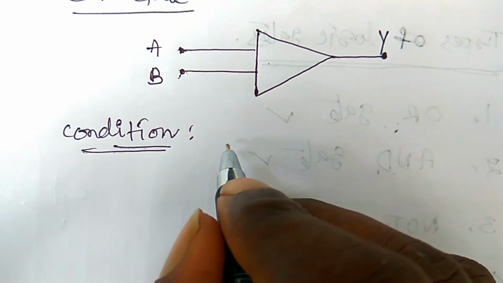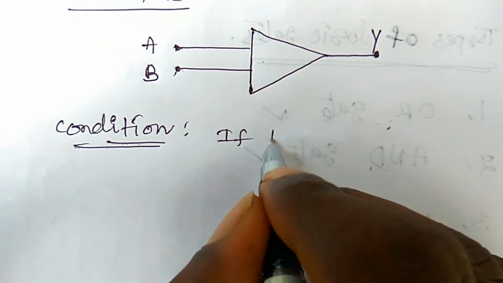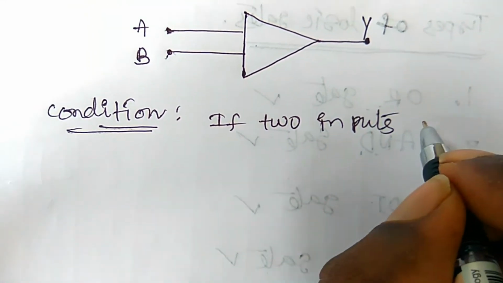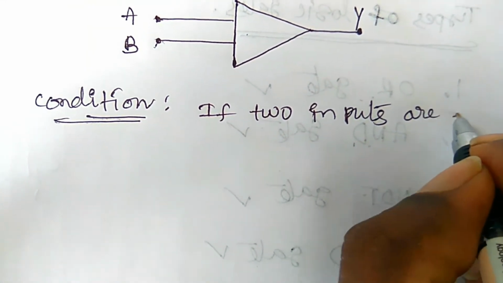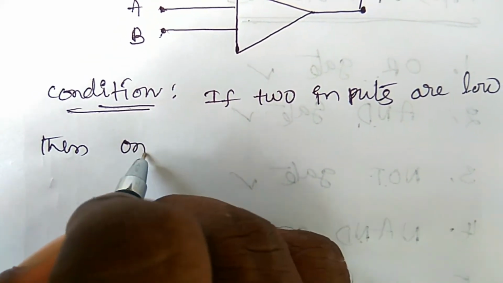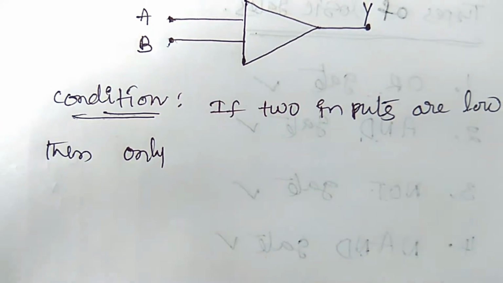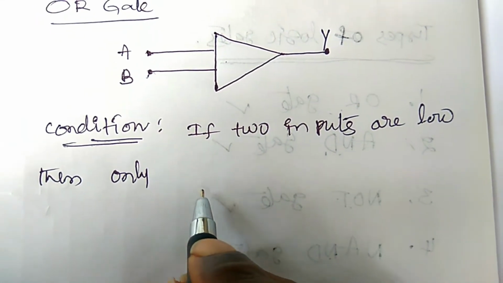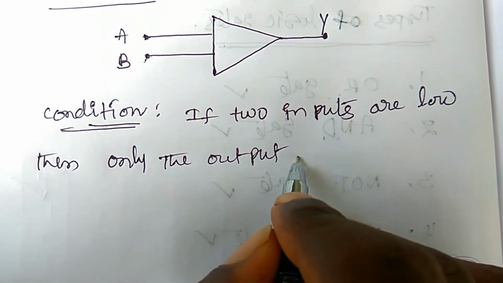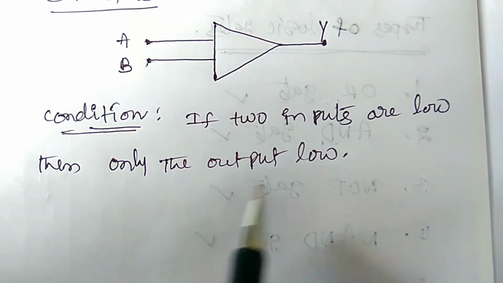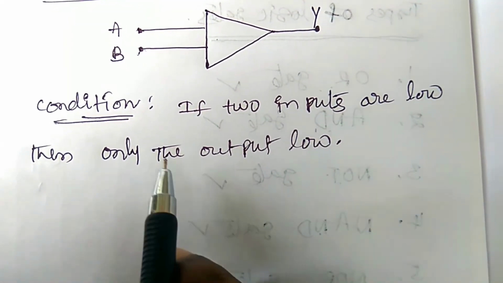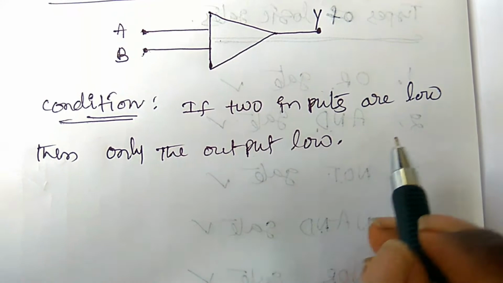Only if both inputs are low, then the output is low. In all remaining conditions, the output is high.